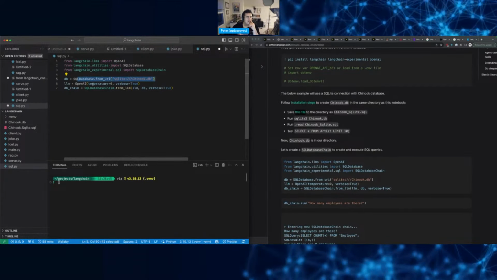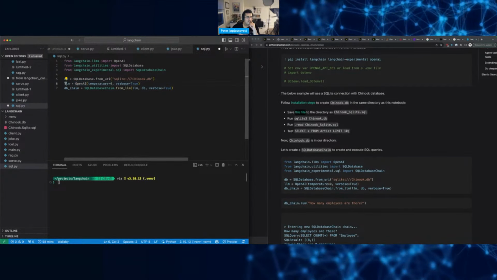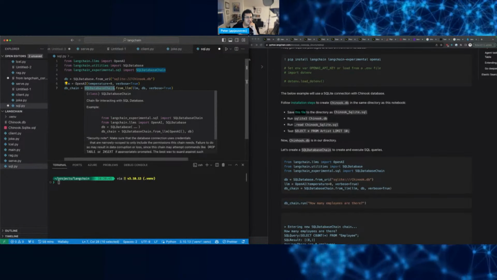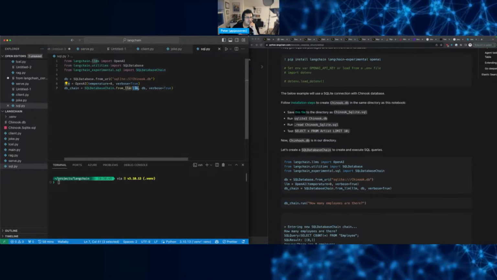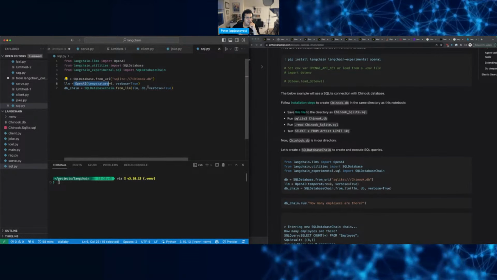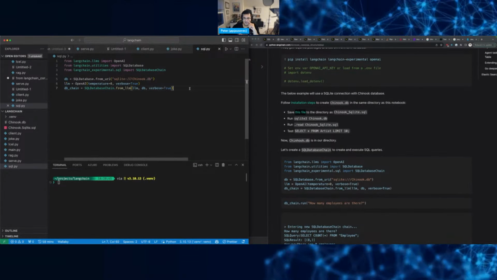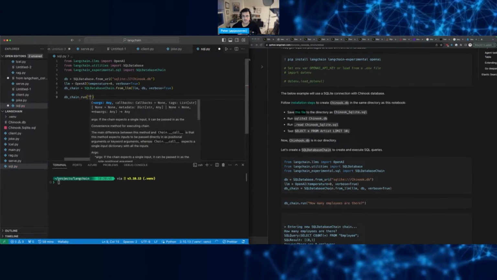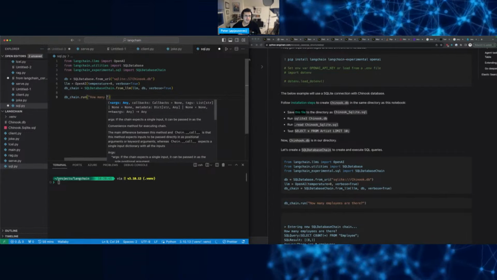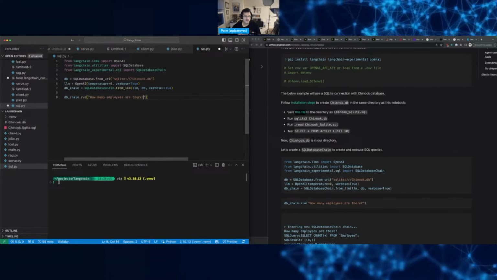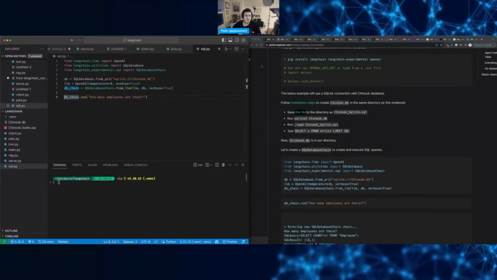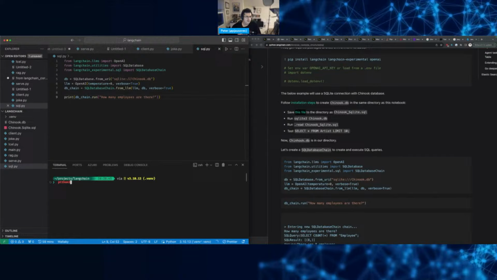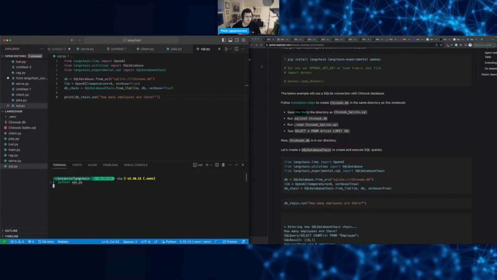So we're reading the database, instantiating the LLM, creating a DB chain. This is a chain for interacting with the database, and we're passing in the OpenAI LLM instance, the actual database, and we're just setting verbose equals true. And we'll say, oh, this is nice. The employees are there, and let's print this out. Oh, we'll actually get the verbose output. So python3 SQL.py.